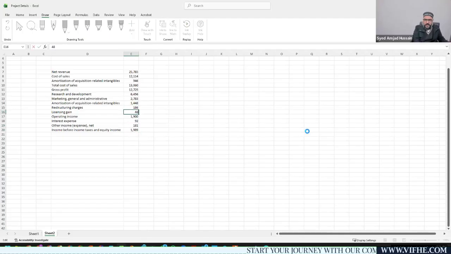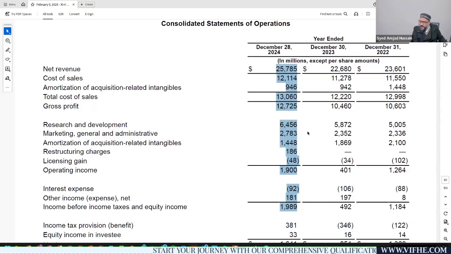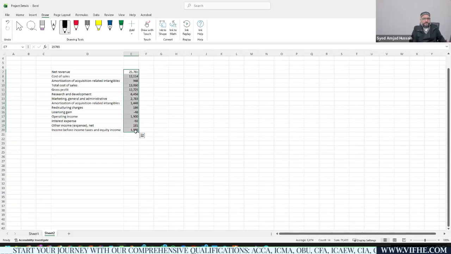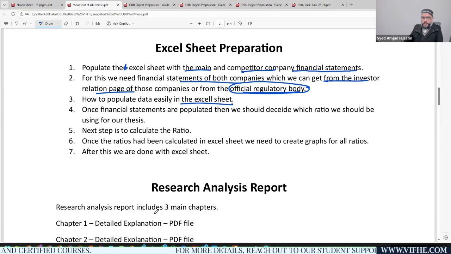Now this is 48, and I can make a negative sign for it. And what was the other value? It's 92, right? So I can make it 92. This is how you can select the data and update your Excel sheet easily, right? So this was how we need to populate our Excel sheet. I hope this is going to be very easy for you guys from now onward. This was what we have already looked into, how we can populate the Excel sheet, right?